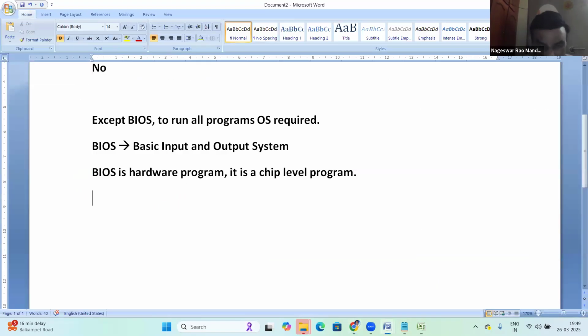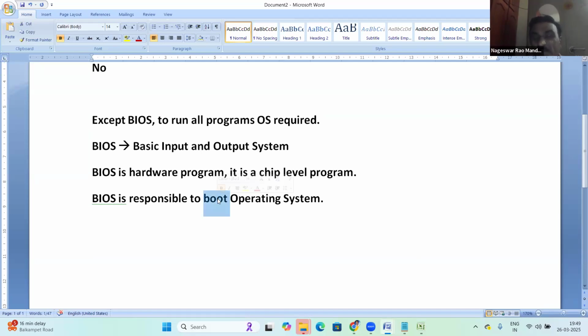So BIOS is responsible to boot the operating system. Booting process. What is booting? What does it mean? Starting the operating system. Yes, booting. It's very simple.